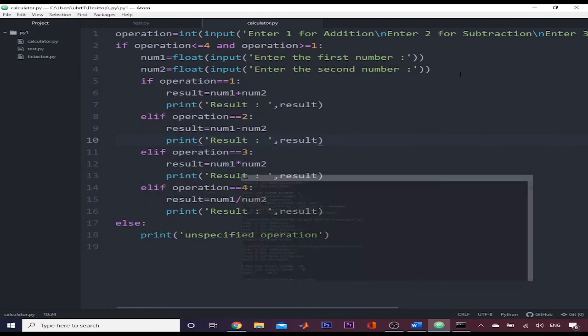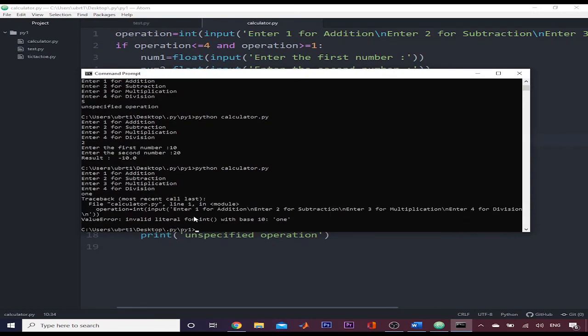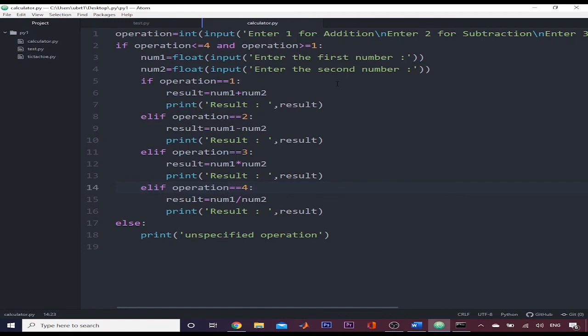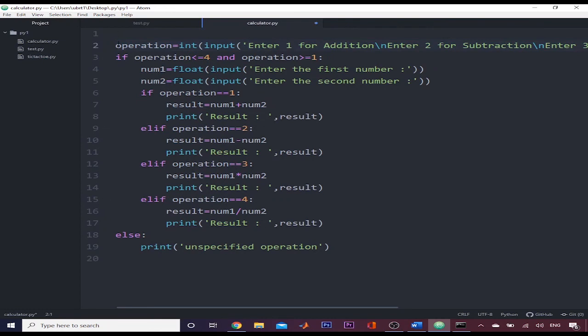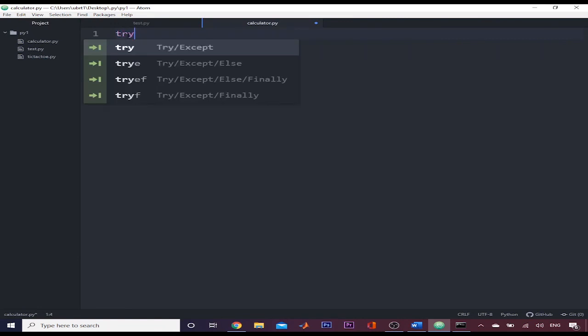So we have corrected our mistakes, but now if the user enters a string instead of 1, 2, 3 in the operation, then again there will be a traceback. So if I write here 1, now there is another traceback. To overcome this issue, we will use the try except block as we did before in the starting of this video. So I will write the whole program in a try block. Try.